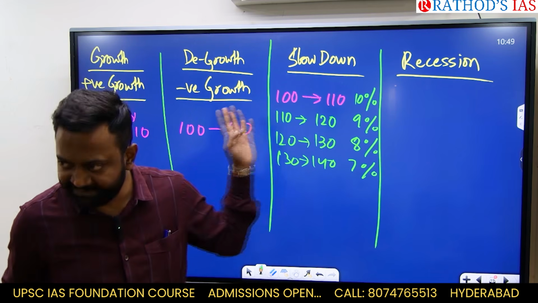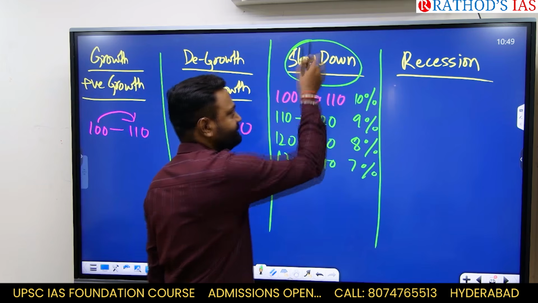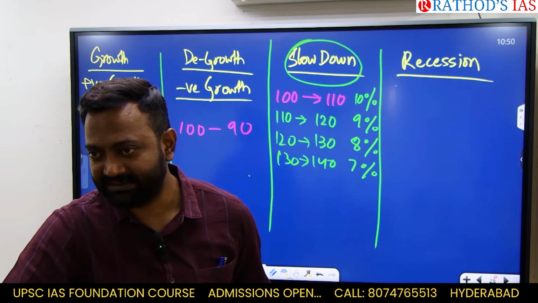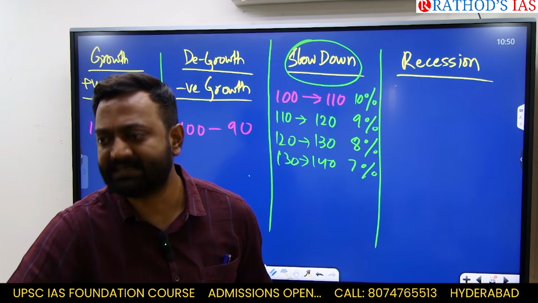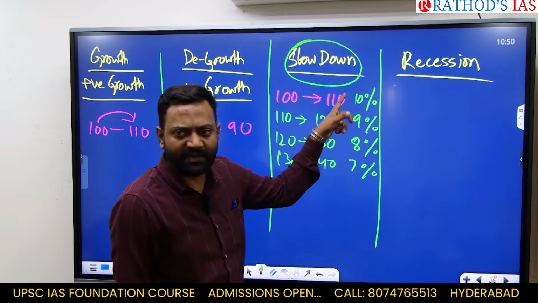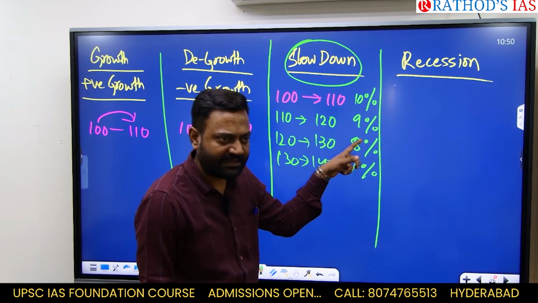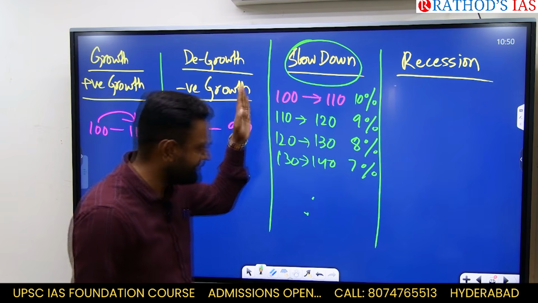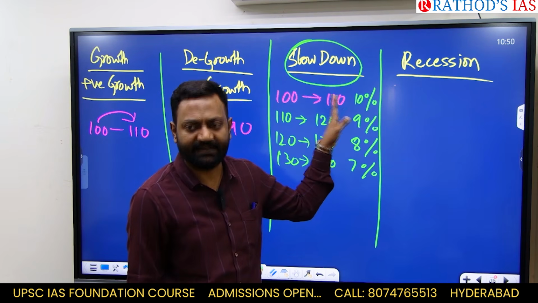Out of all of this, this is the most important. What is slowdown? You are still growing, but the rate of growth has come down. You were growing at 10%, now you are growing at 9%, now 8%, now 7%. You are not registering negative growth, you are still in positive growth territory.